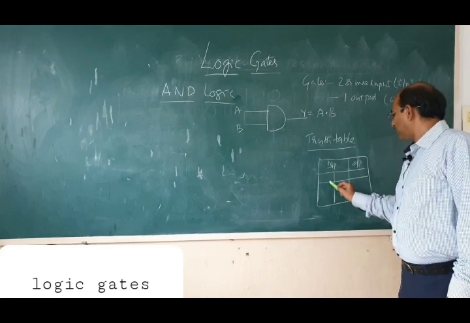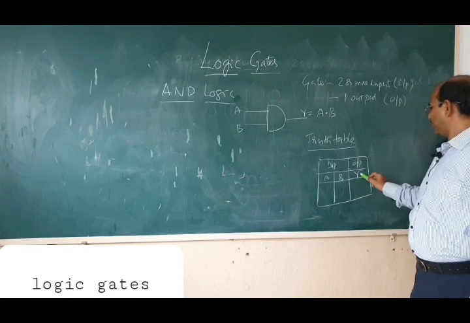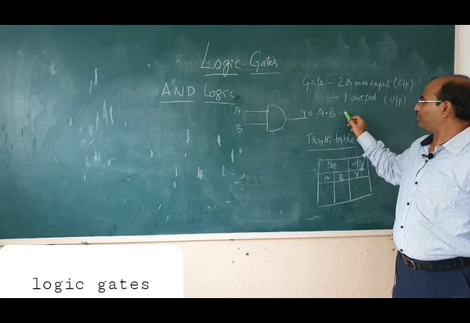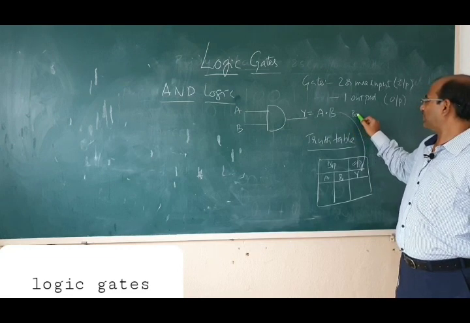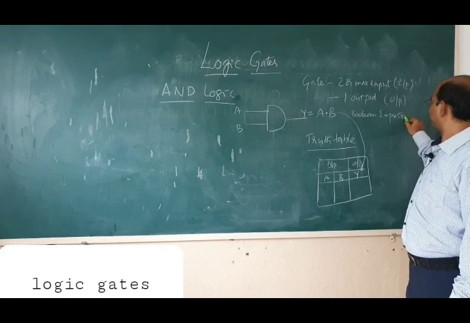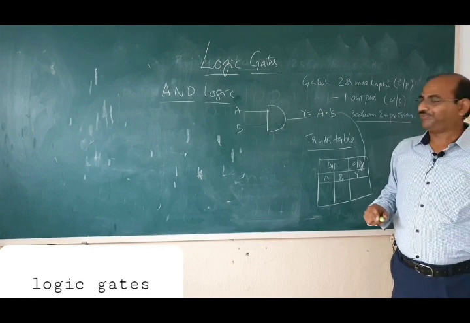There are two inputs A, B, the output is Y, and the relation which relates the output to the input we generally call a Boolean expression.